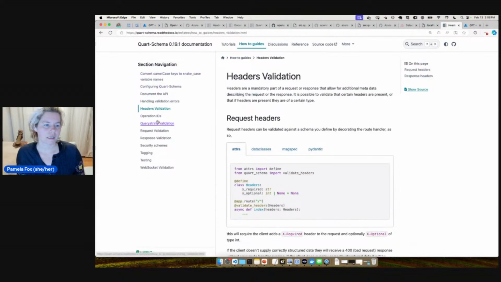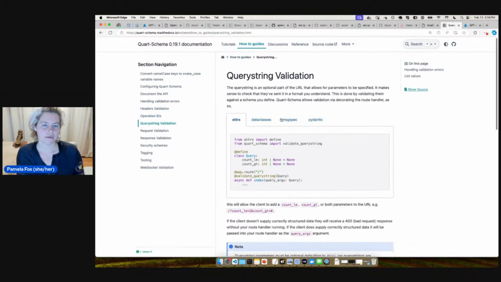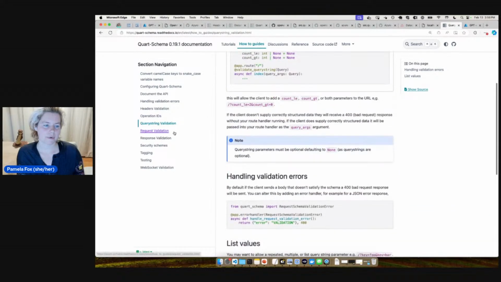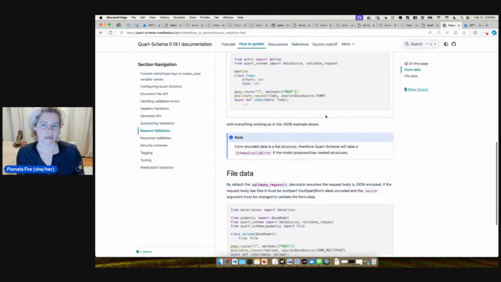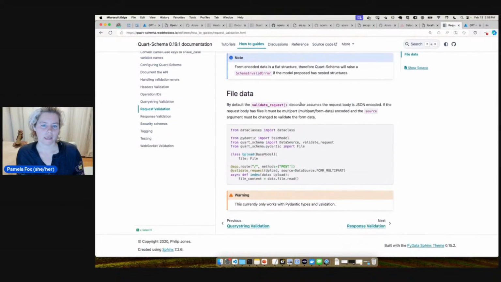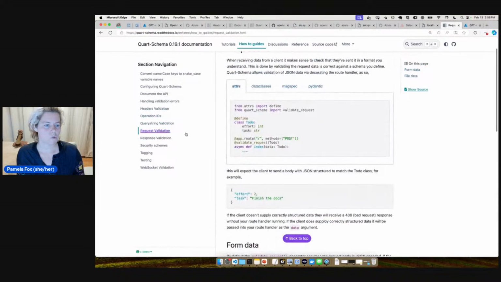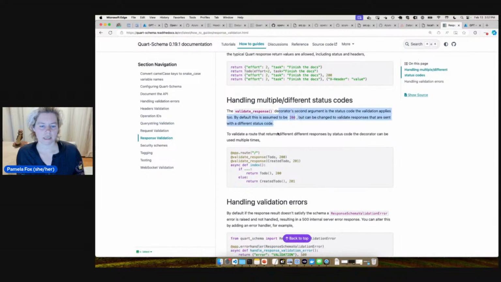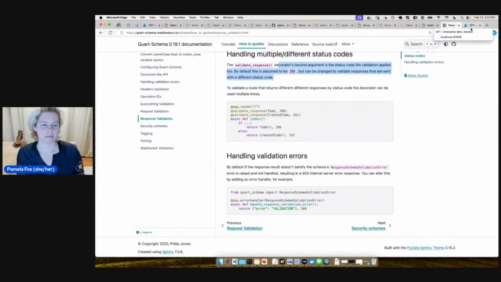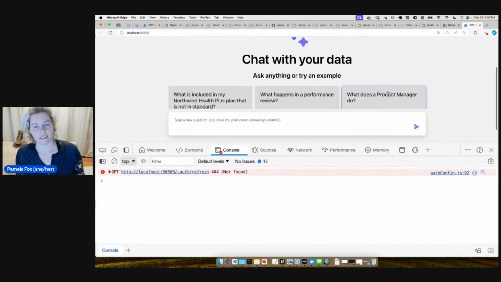What else can we do? Headers validation. Operation IDs, that's interesting. Query string. I'm not using any query strings in this one. Request validation. Form data. I'm not using form data. And I'm not using file data right now, but we might eventually if we add file upload. And then response validation. We did try that a bit in the other one, but it was a bit tricky.